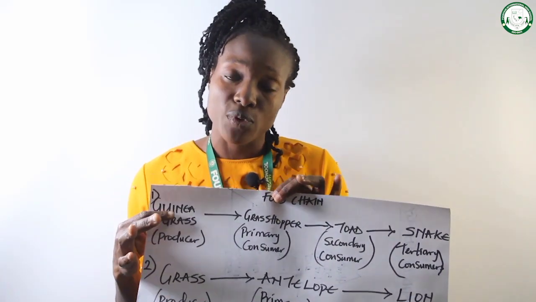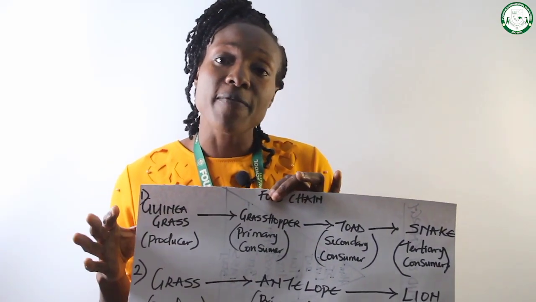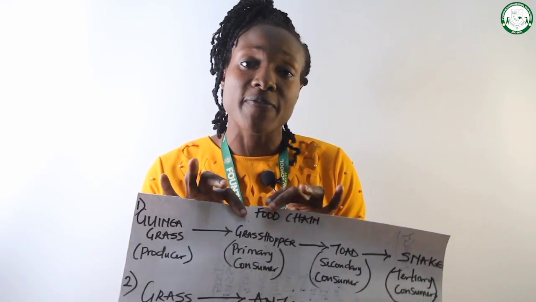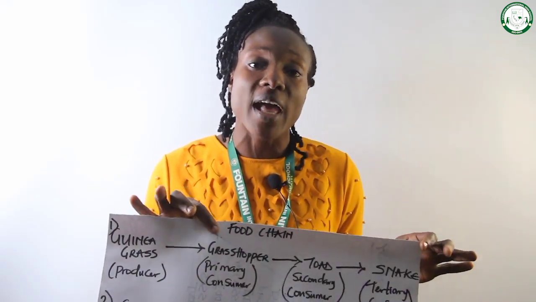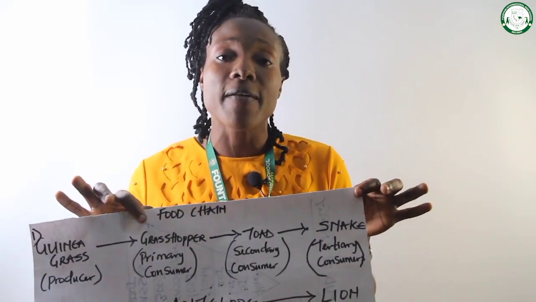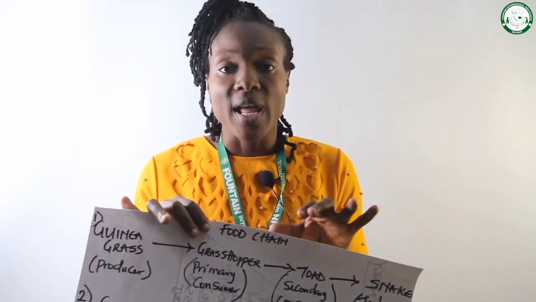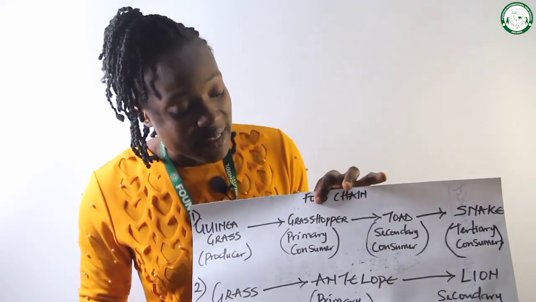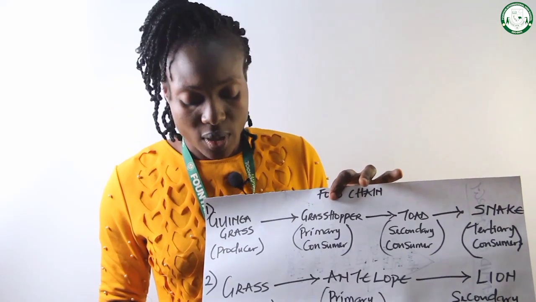That is food chain. So that's why I define food chain as a feeding relationship involving the transfer of energy from producer to consumer, and it's always a linear feeding relationship. Now if you look at the second example, you will see that we have grass, antelope and lion.